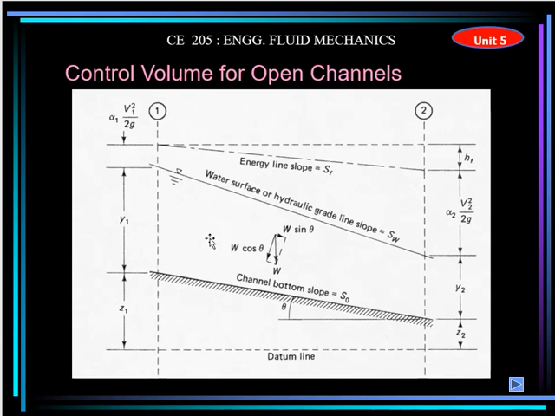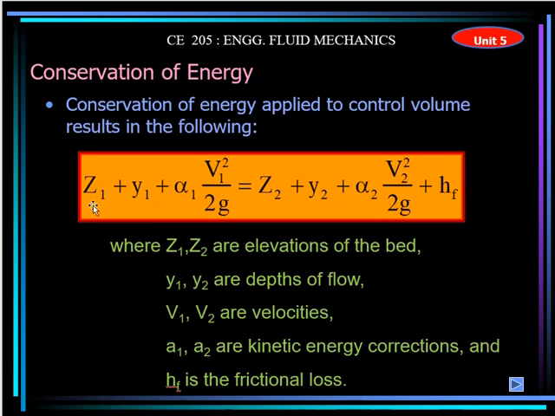So if you apply the Bernoulli equation in this situation, you can say that the elevation head at point 1 plus the pressure head at point 1 plus the velocity head at point 1 equals the elevation, pressure and velocity head at point 2 plus the head loss. The head loss, you remember, whenever there is friction and gravity, then there is a head loss.